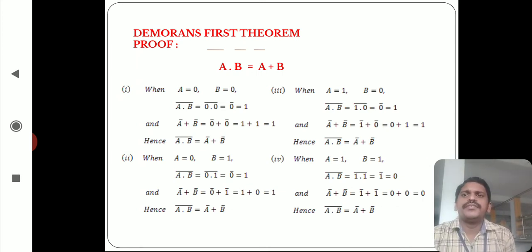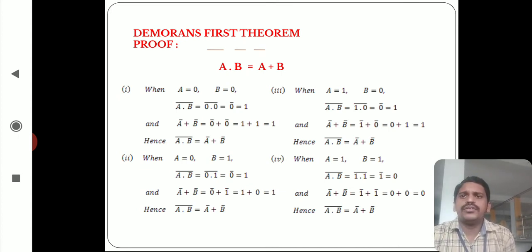And again we have to verify in this way on the RHS also. A bar plus B bar equal to 0 bar plus 0 bar. You know the complement of 0 is 1, so 1 plus 1 equal to 1. Look, LHS equal to RHS, therefore both are equal. So A equal to 0 and B equal to 0 satisfy the above equation. That means the rule: A dot B whole bar equal to A bar plus B bar.